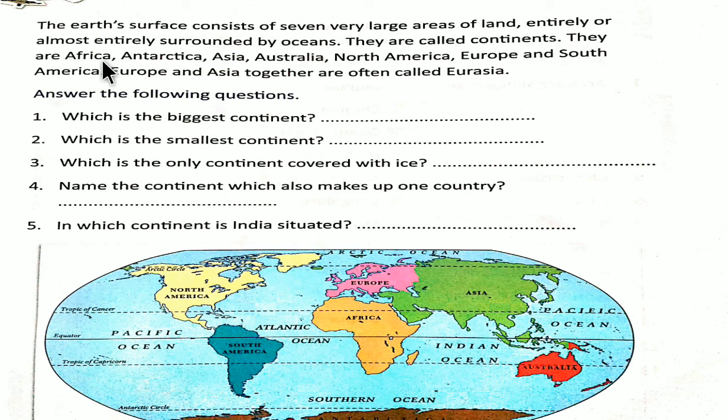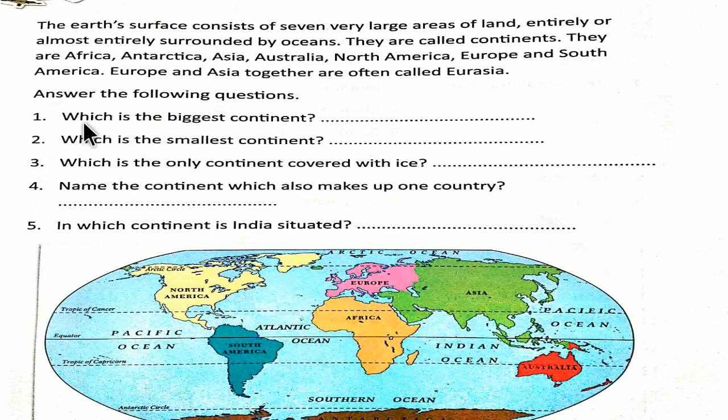They are Africa, Antarctica, Asia, Australia, North America, Europe, and South America. Europe and Asia together are often called Eurasia. Okay, now answer the following questions.